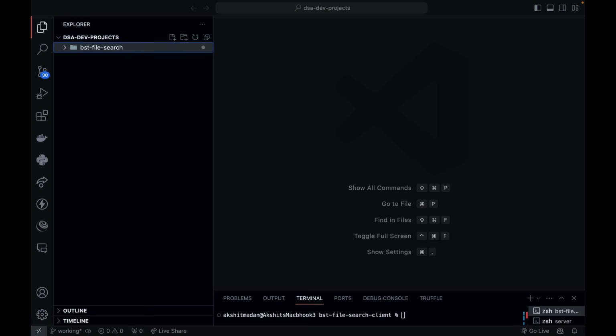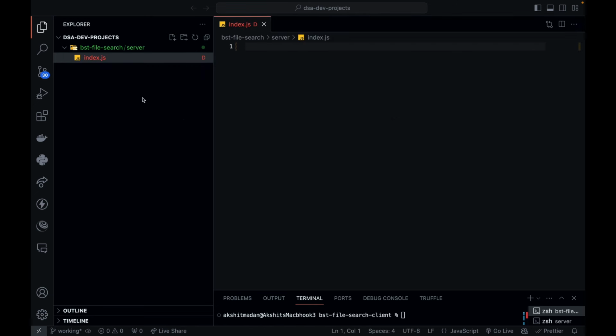Within this folder, I'll be creating multiple DSA plus full stack development projects. If I create this folder, now inside this, because this is a full stack project, we need to have two more folders, which will be my client folder and my server folder. So first of all, let's focus on building the server first. Then we will create a client using our Next.js framework. In this server, first of all, I'm going to create a file which will be called index.js. Now this will be my main entry point for my server, where I'll be creating an Express application.